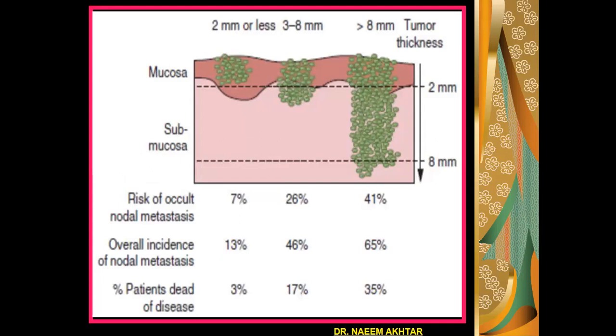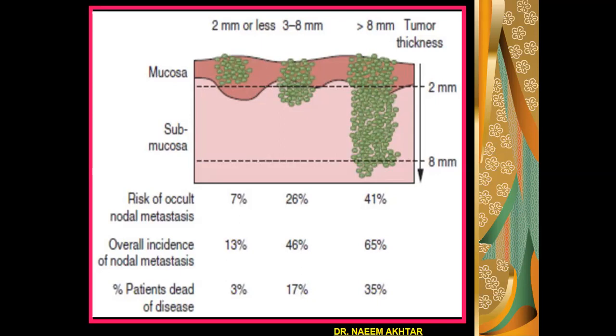And the third variety of that tumor which is having more thickness, that is more than 8 millimeter, it has involved the mucosa and submucosa. In all these three types of size, three different sized tumors, the risk of occult nodal metastasis will be 7% only if the tumor is having thickness 2 millimeter or less.